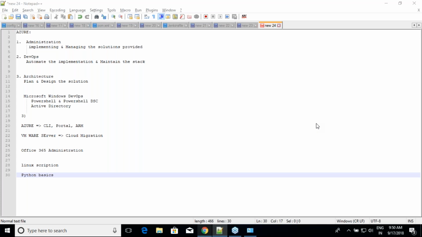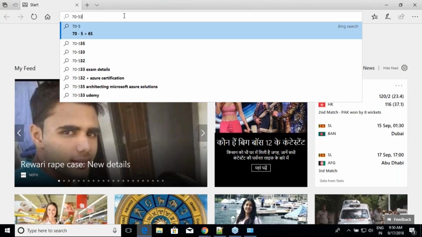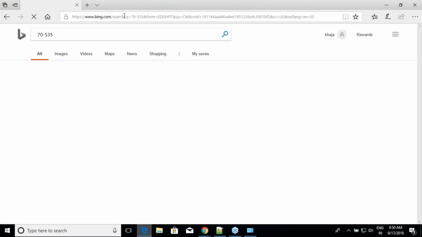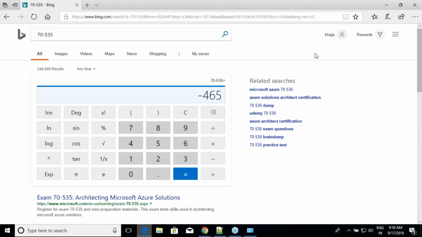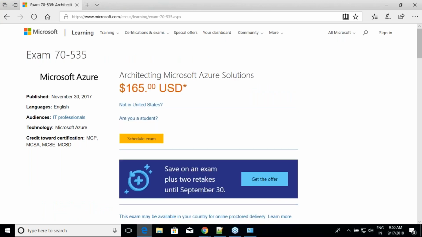For example, I'll show you the Azure architecture ladders. They will have 70-535. 534 was replaced by 535. So this is a certification exam.